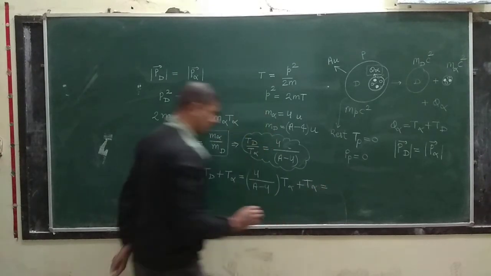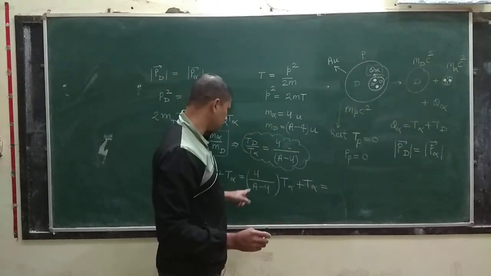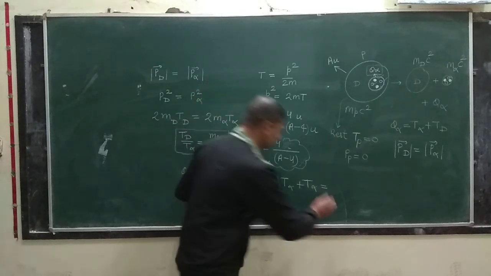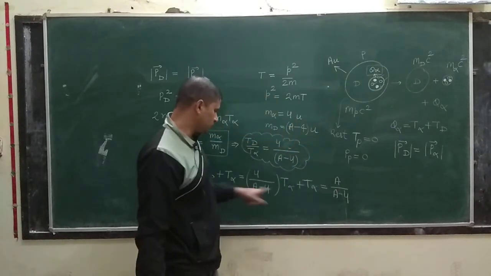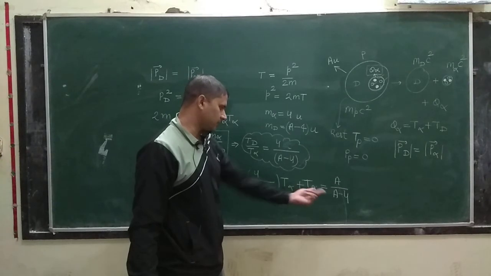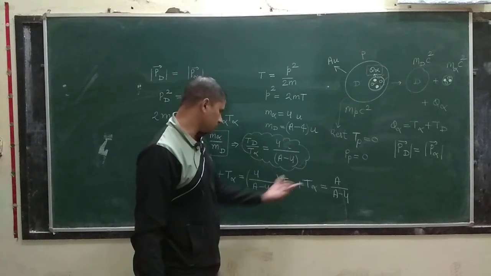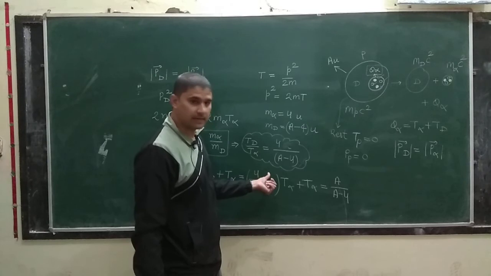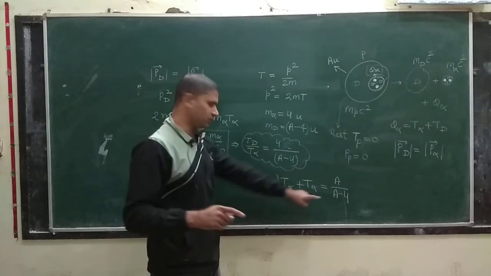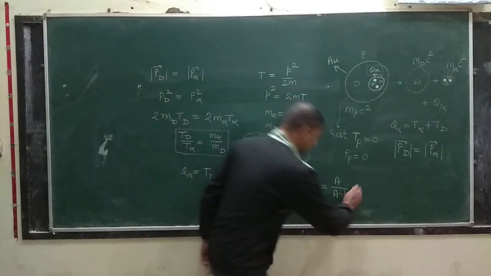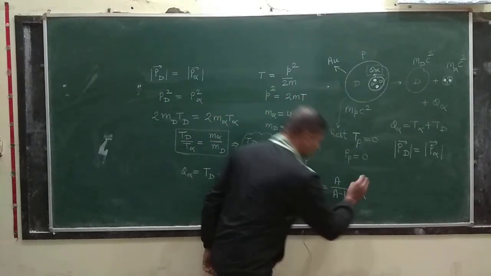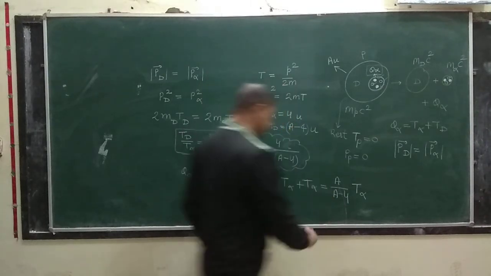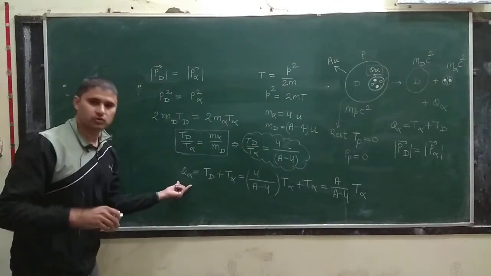So class, if you rearrange this, then it will be A by A minus 4 times T alpha. You take LCM, take T alpha common, and if you solve it, then A will be left in the numerator and A minus 4 in the denominator, and this much times T alpha is equal to Q alpha.